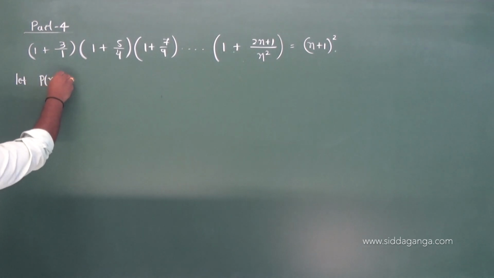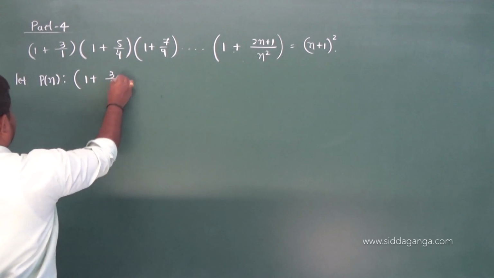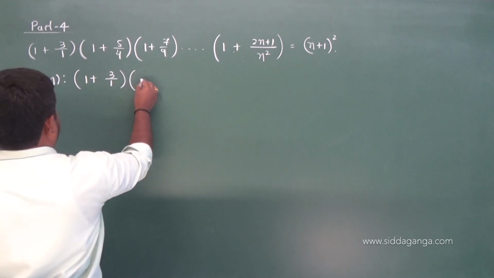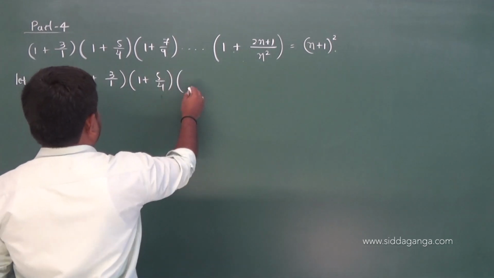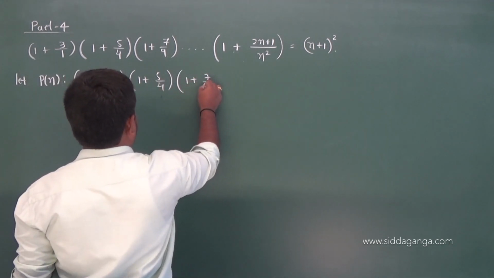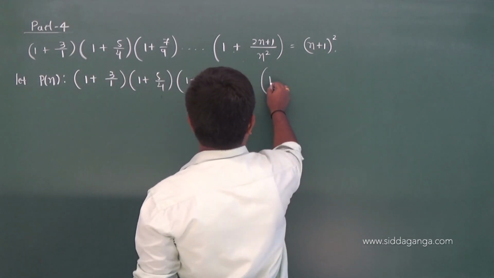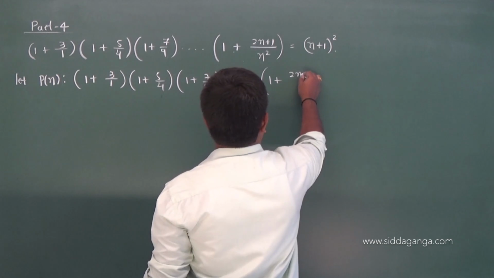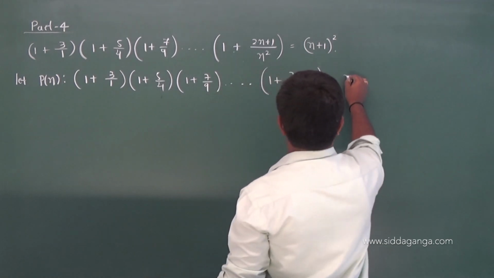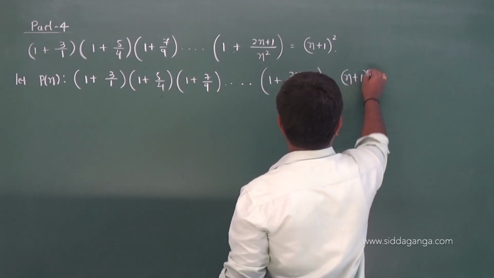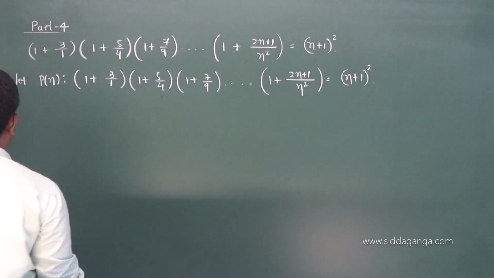You have to consider the given statement as P of n: (1 + 3/1)(1 + 5/4)(1 + 7/9)... nth term is 1 + (2n + 1)/n², and the result is (n + 1)². Okay. Now step 1, let me check P of 1.